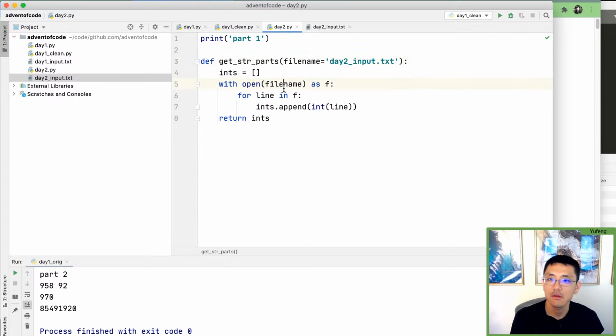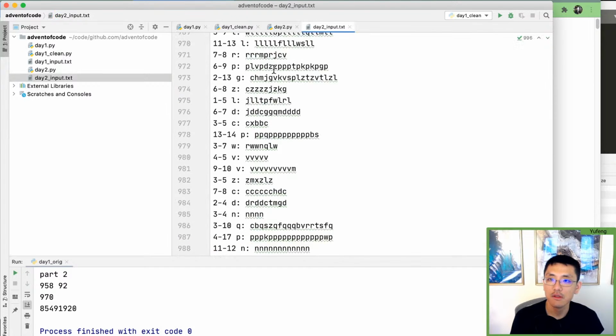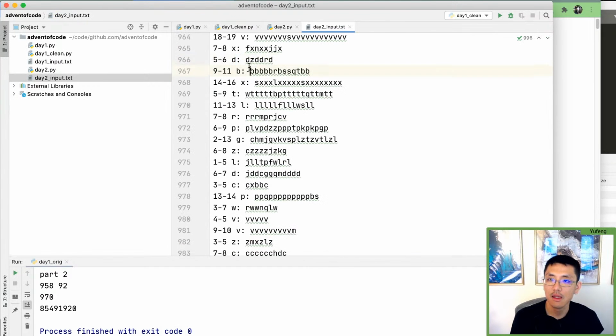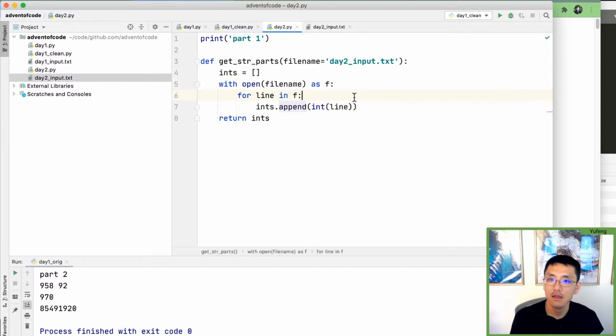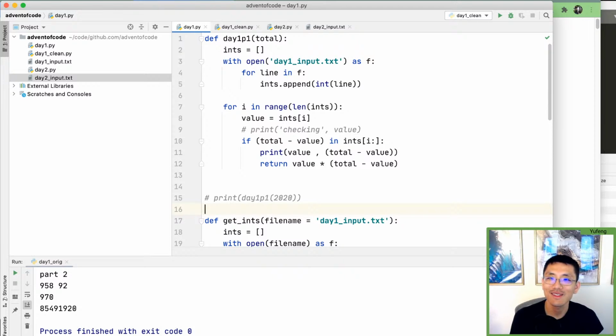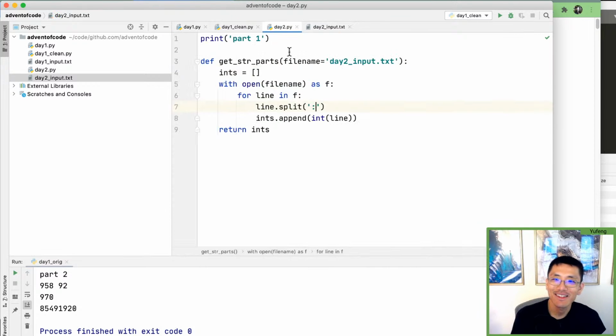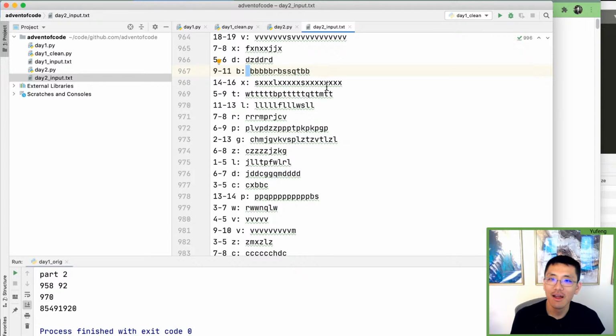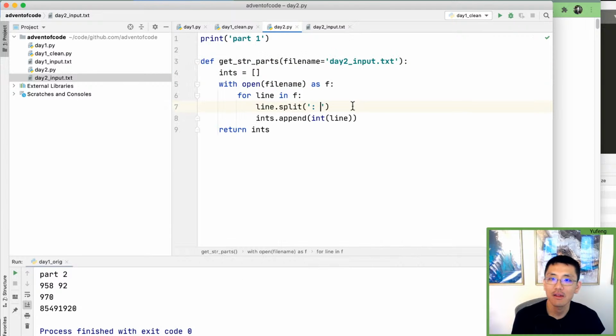We're going to go through the file, and this time, looking at this, the first thing I want to do when we're parsing this is get that colon out. So let's see. For each line, we're going to do line.split on the colon. That'll give us those first two parts. So that's rule and password. We're going to need to strip the password because there's a space right after the colon. Ooh, but we could split on colon space. Kind of a silly trick. Okay, so that'll give us the full password. We still need to strip the newline though, so not like that made a huge difference.